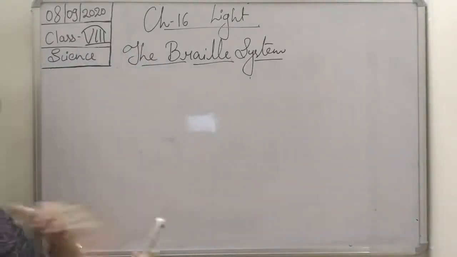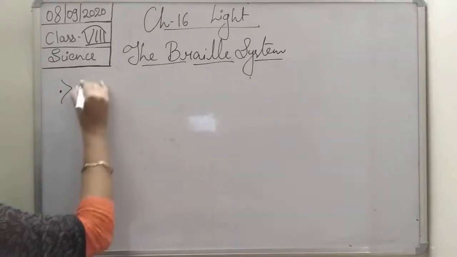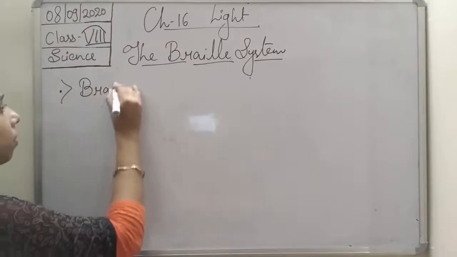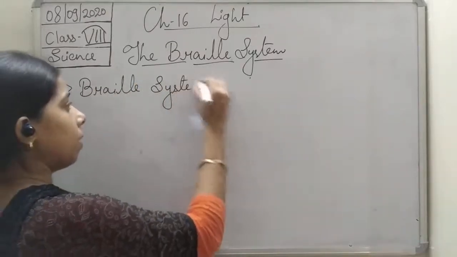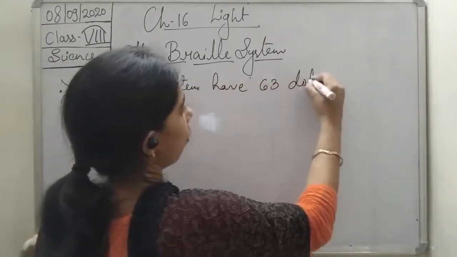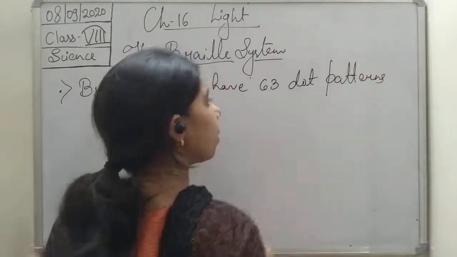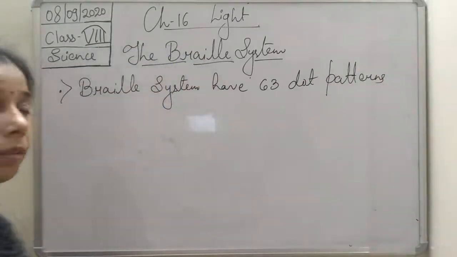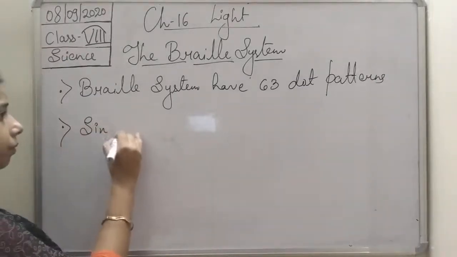Braille system. The first point: the Braille system has 63 dot patterns, or we can say characters.